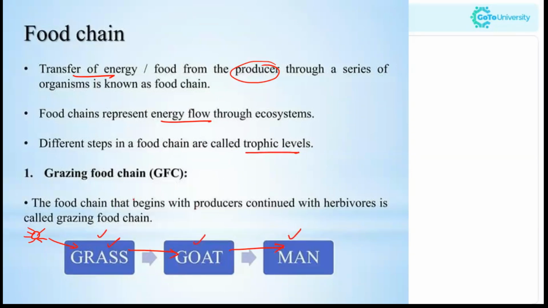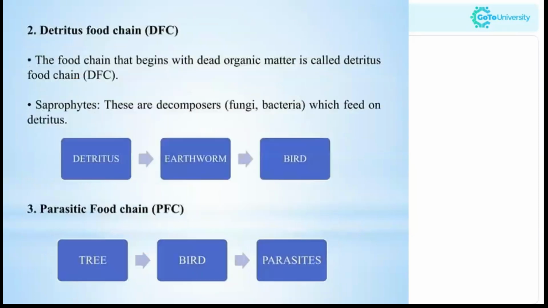Now, for example, the grazing food chain: the food chain that begins with producers and continues with herbivores is called the grazing food chain. Now, the detritus food chain, the second type. This starts with the detritus, begins with dead organic matter, and the saprophytes, that is bacteria, fungi, will decompose the detritus.